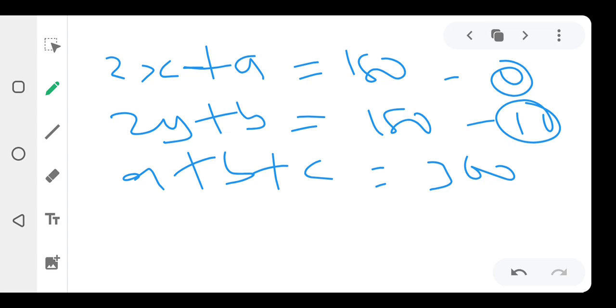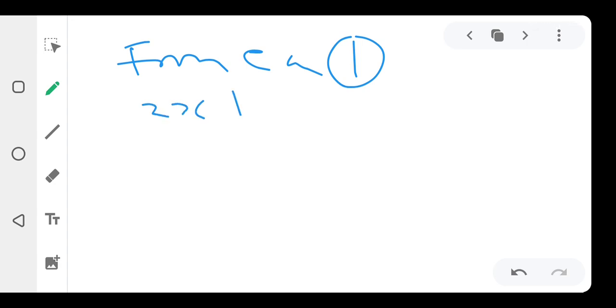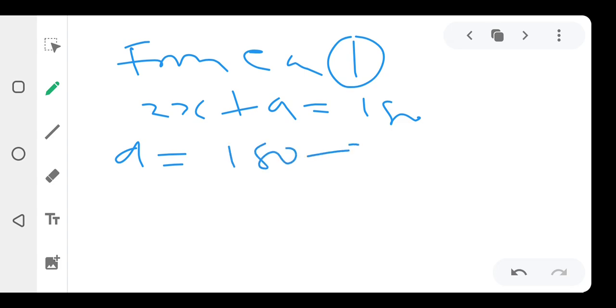Alright, this is what we are going to do. Let us quickly make A the subject of the equation in the first part. So A will be equal to what? 180 minus 2X. You get that? From equation 1. Let me quickly write it there. Let's go back here now. Equation 1 is 2X plus A equals 180, right? So from that equation 1, A will be equal to 180 minus 2X.